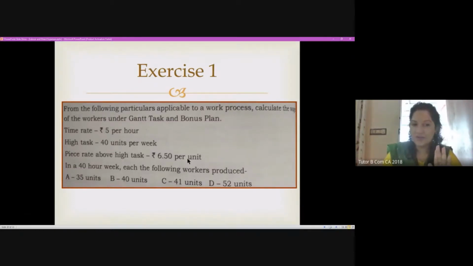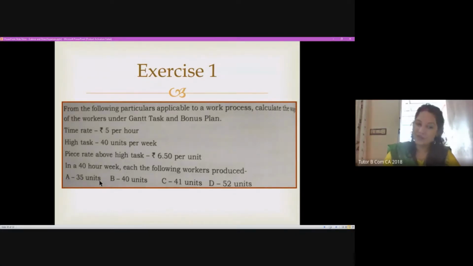Now, what we have to remember here is this is our time rate, this is our standard units of production, and this is the high rate for the worker who is going beyond 40 units of production. Looking at the question itself, we will know that C and D are both eligible for the high rate because they are producing more than 40 units. Then B is eligible for the second category, time rate plus 20% of time rate as bonus, because he is producing exactly the high task, that is 40 units.